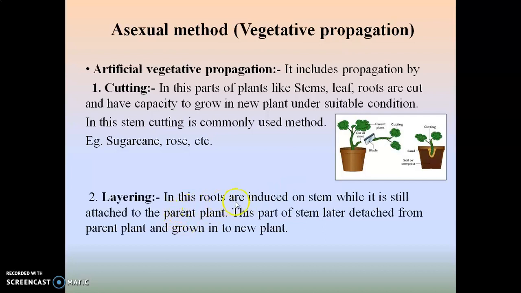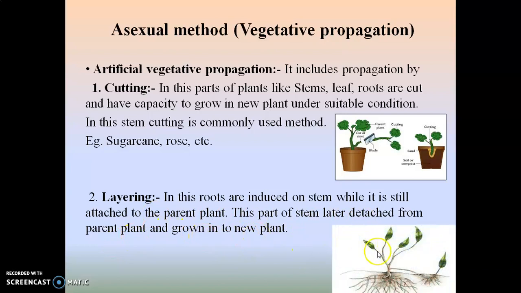Then the second one, that is layering. In this, roots are induced on a stem while it is still attached to the parent plant, and this part of the stem later detaches from the parent plant and grows into a new plant. So here we can see the stem, when it touches the ground, starts producing roots, and after that it gets detached from the parent plant. That is the layering method.